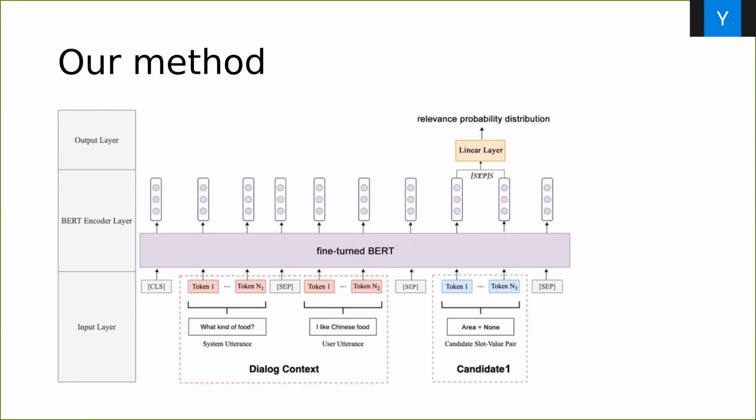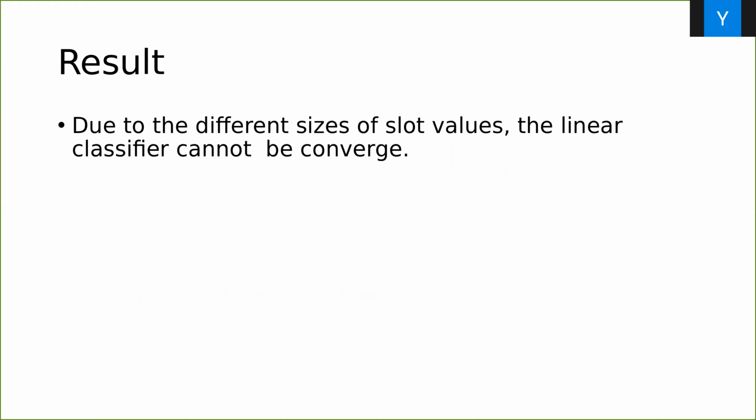Here is a figure of our network. Here we can see the front part is almost the same as the paper. The dialogue context is the same, and the only difference is the behind part. We will add all the slot and the slot values behind, and we get all the SEPs here and go through a linear layer, and we got the relevance probability distribution. So for n slots, we will have n networks like this, but the result is not good.